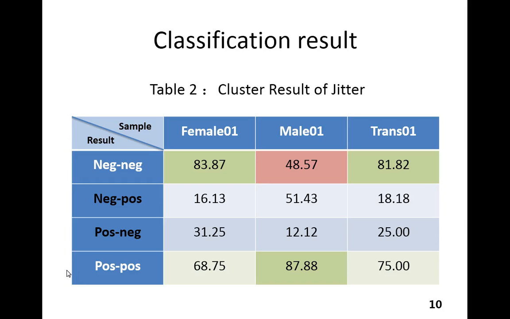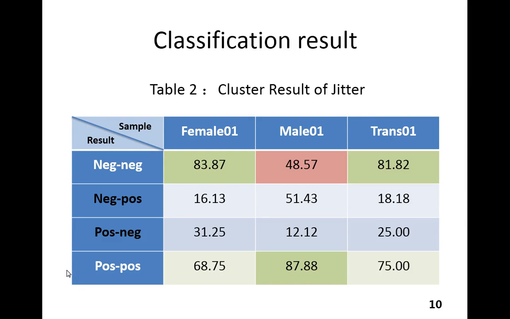Now here is the classification result of all the features. This is the cluster result of jitter. You can see that the left column is the classification result. Neg means that the negative sample was classified as a negative sample. Neg-pos means that the negative sample was classified as a positive sample. Therefore, neg and pos are two successful cluster results. Neg-pos and pos-neg are two incorrect clusters. And the numbers in the table are the corresponding percentage of each cluster.